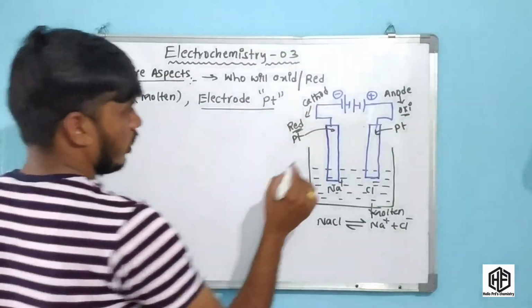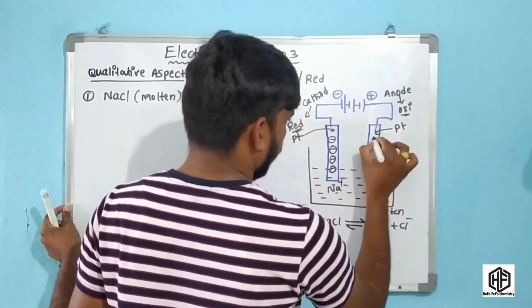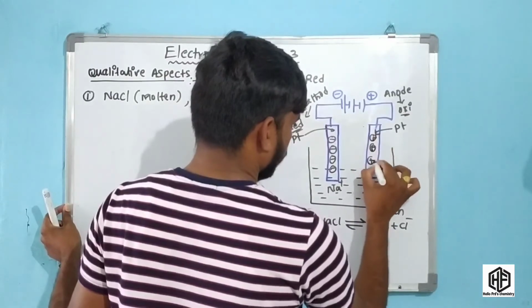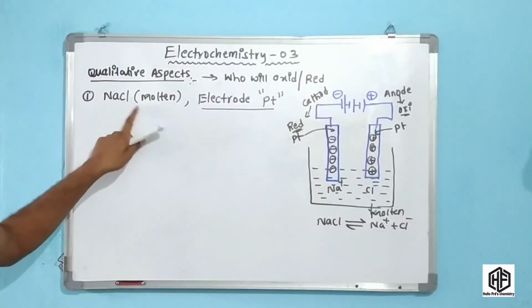So here the positive ions, here the negative charges are present. Here positive charges are present. Okay friends, this is the cell representation of the molten NaCl.